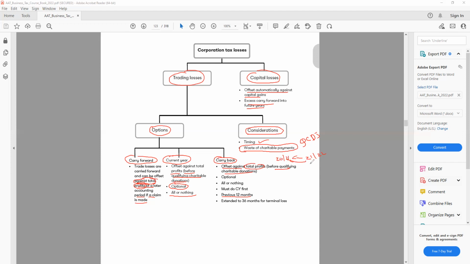So I can go back only 12 months. It's optional, I really don't have to if I don't want. It's all or nothing: I have to claim everything, or I will not claim anything. And I must do the current year first. That's the important one. Must do current year first.